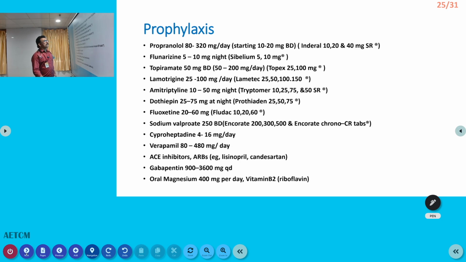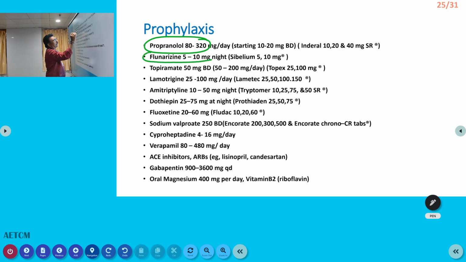The commonly used prophylaxis drug is propranolol. This is a beta blocker that crosses the blood-brain barrier. So we can start propranolol as a first-line drug. Young individuals, we can give propranolol. You have to see the ECG. There should not be any heart blocks in the ECG. There should not be any asthma in the patient. So you can start propranolol.